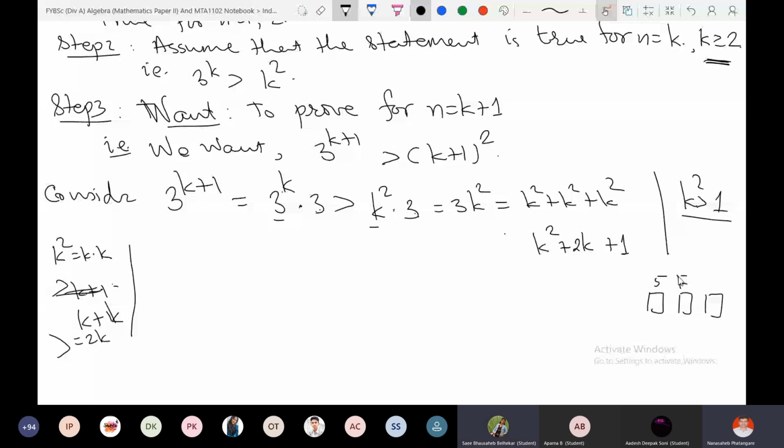Suppose I keep the first box as it is, 5 kgs mangoes, the second box as it is, 5 kgs mangoes, and from the third box I remove some amount of mangoes. The 2 kgs I removed. What remains? Only 3 kgs. And then what is the total amount? Here it was 15. Now it is 10 plus 3, 13.